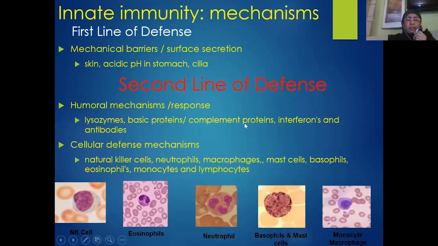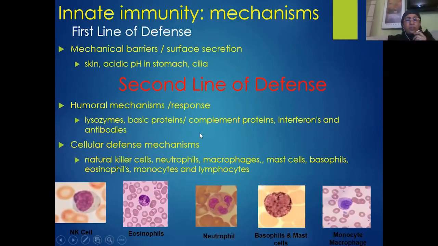So thereby we'll try to understand that innate immunity not only includes the first line of defense mechanism which we have studied in the last class, it also includes various other types of responses of the body which will help the body to free itself from the disease-causing pathogens.